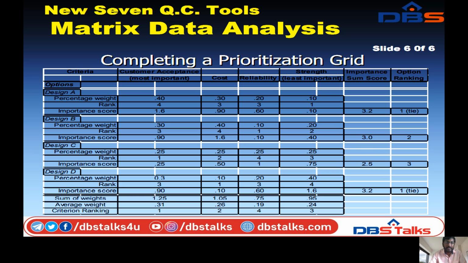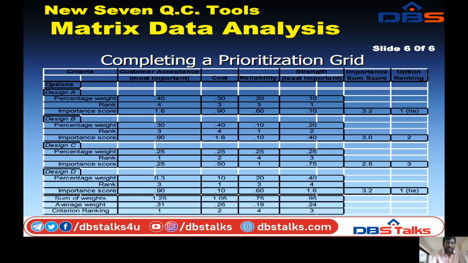Coming to the cost, the percentage weight is 40, rank 4, importance score is 1.6. Next, reliability: percentage weight 10%, rank 1, importance score 10. Coming to the strength, the percentage is 20, rank 2, score is 40. Finally, the total sum of the score is 3.0 and the option ranking is 2.